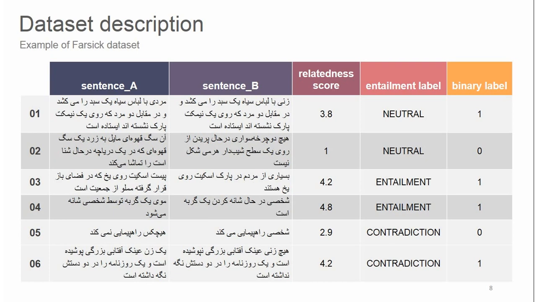The relatedness score is a number between 1 and 5. It is used for STS tests. If the score of two sentences is higher, they are more similar. The entailment label is used for NLI tests. It includes the entailment label for sentences that are inferred from each other, contradiction for sentences that have contradictory concepts, and the neutral label for sentence pairs that do not have any correlation between their concepts.